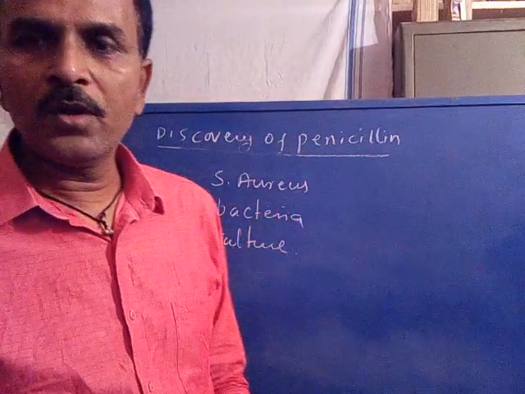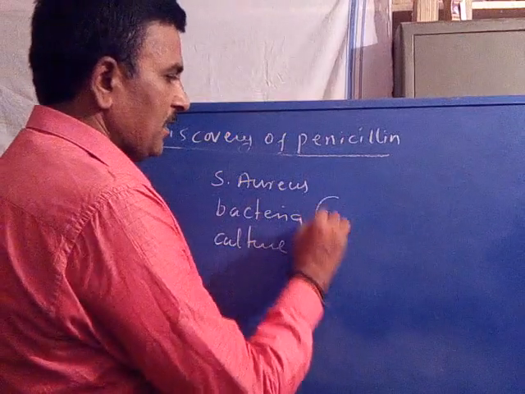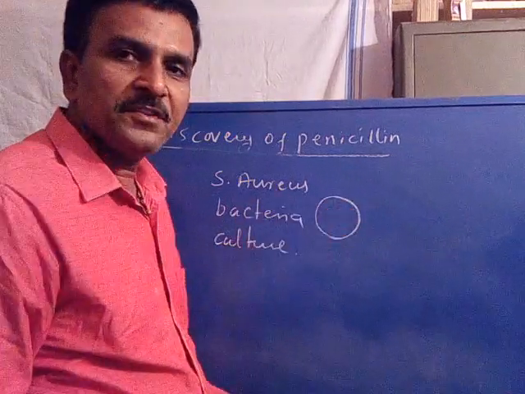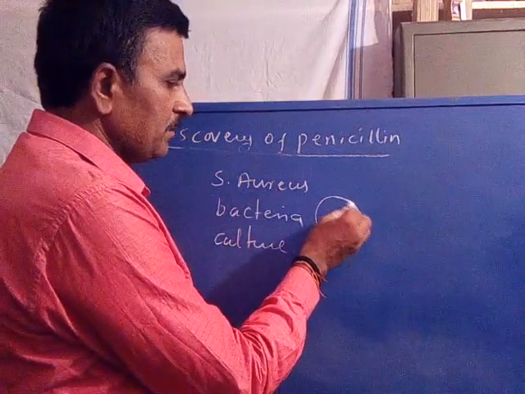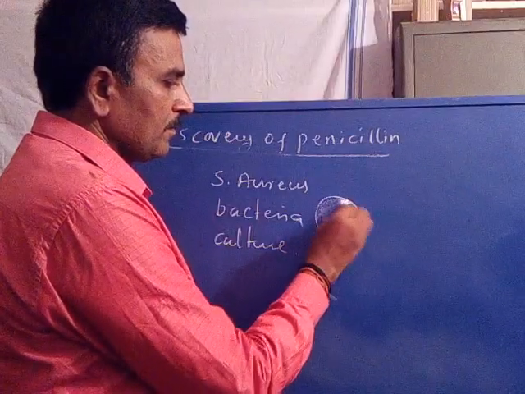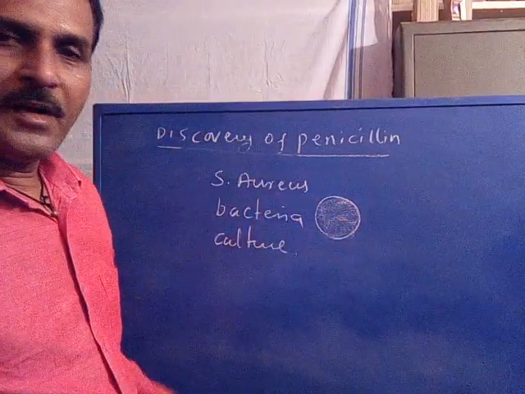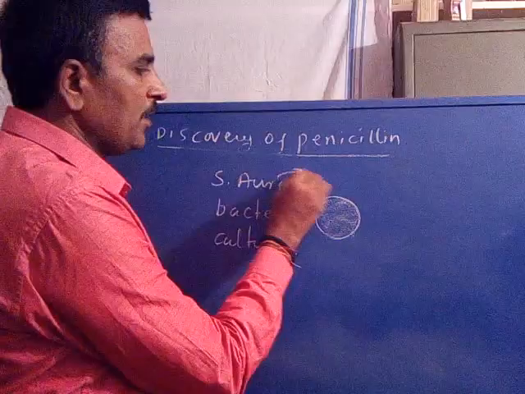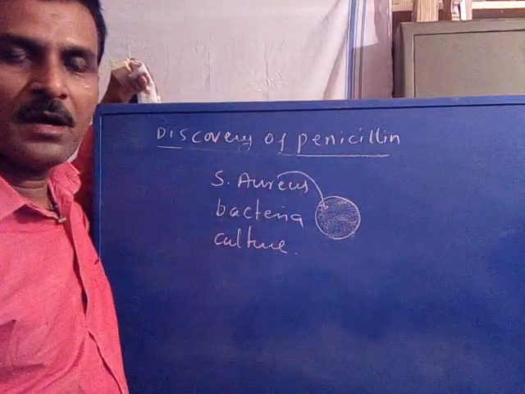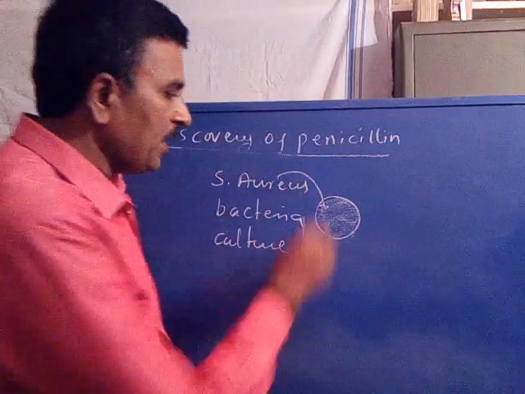A Staphylococcus aureus bacterial culture looks like this. This is the petri dish which has an agar medium. He introduced a Staphylococcus bacterium strain on the agar medium and prepared its culture.